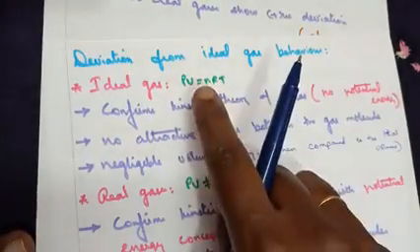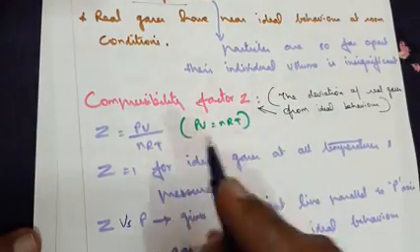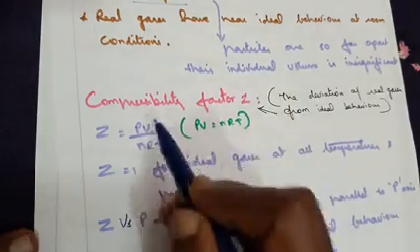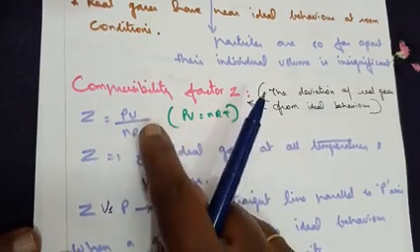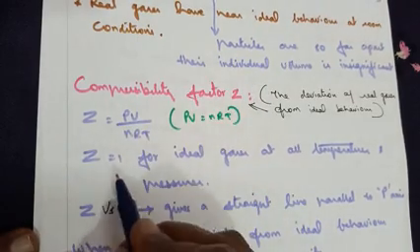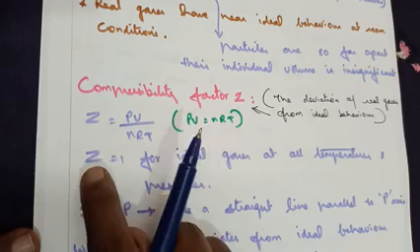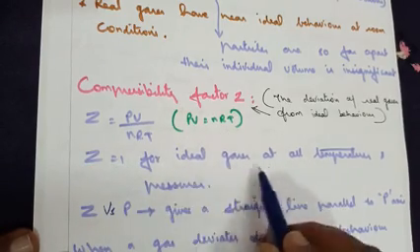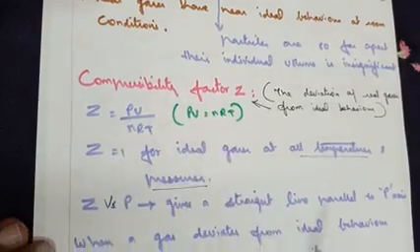You know the ideal gas formula, PV equals nRT. So if you change the side, Z equals PV by nRT, and you get the new formula here. Under standard temperature and pressure, when we substitute the values for each of the units given here, we get Z equals 1. So for an ideal gas, the Z value should be equal to 1, and that is what I have written. For ideal gases at all temperatures and pressures, Z equals 1.